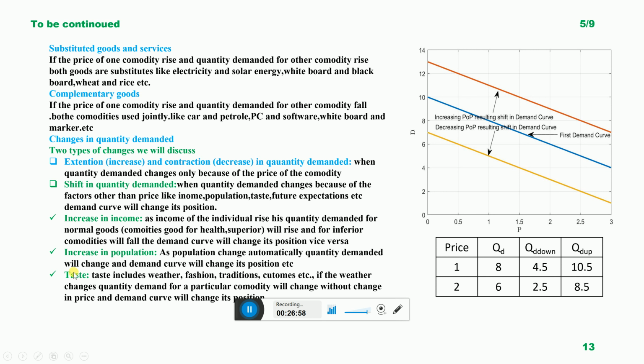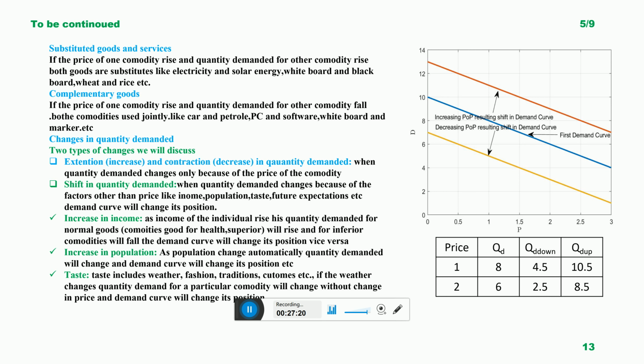The next one is taste. Taste includes fashion, custom, tradition, weather, and festivals. So the quantity demanded of the public for the particular commodity also changes because of a change in taste, because of a change in season.